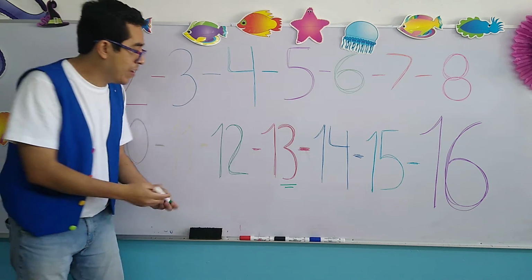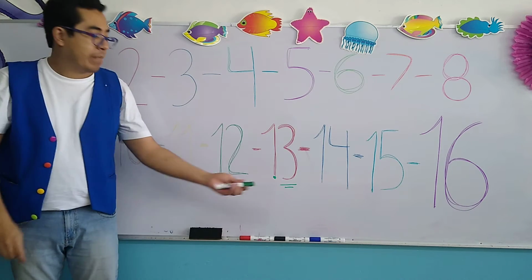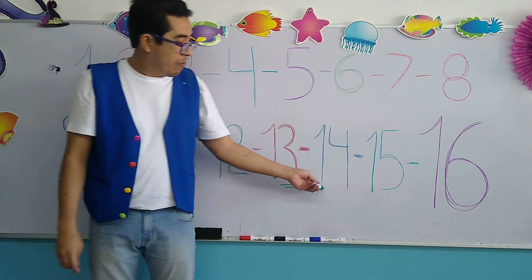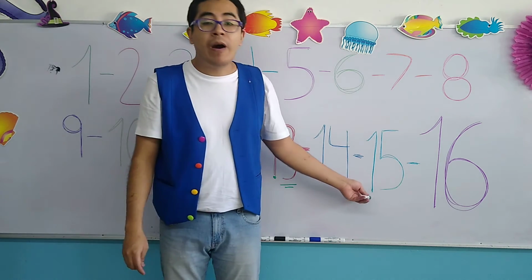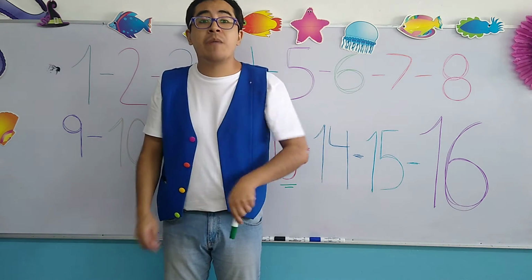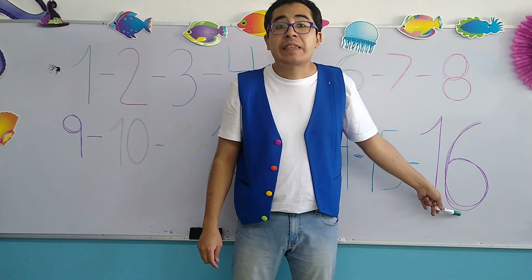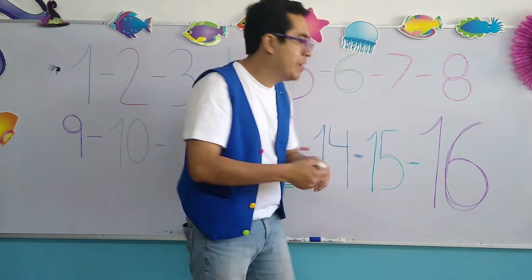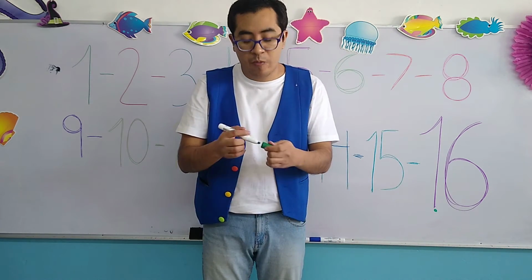Again, because we have a number 1 at the beginning, okay? 1 and 3, 13. 1 and 4, 14. 1 and 5, 15. And the number of today, 1 and 6, 16. And why teen, teacher? Because here at the beginning we have number 1.